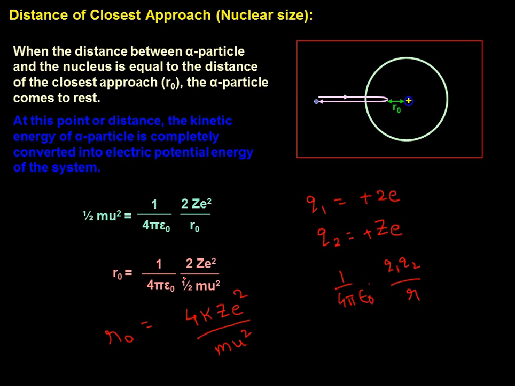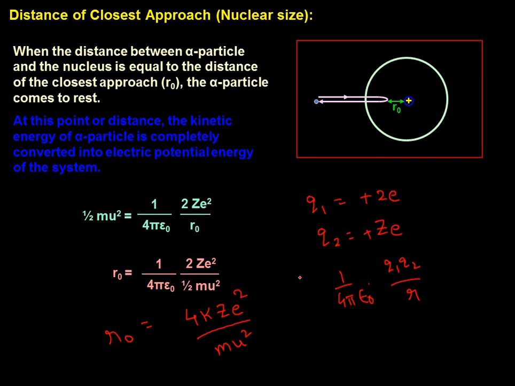And the point here is, the radius of the nucleus must be smaller than this r naught value. Remember this point. It's a very, very important thing. The radius of the nucleus must be smaller than r naught.